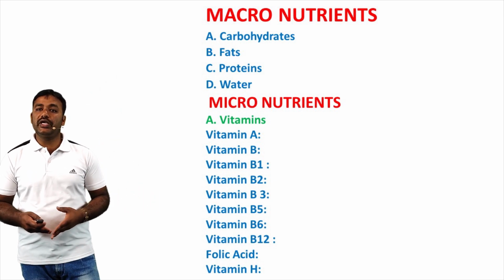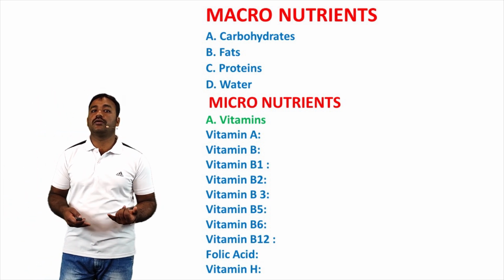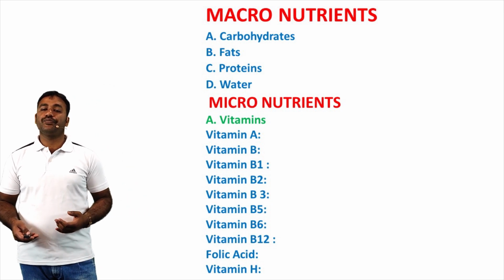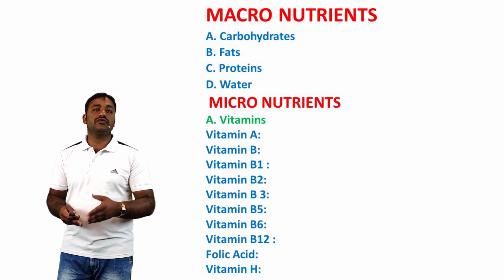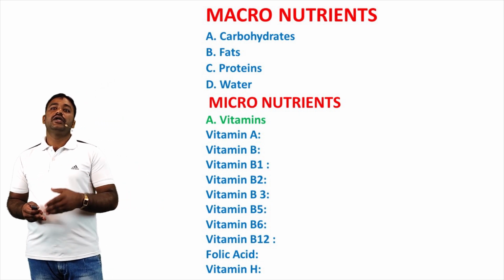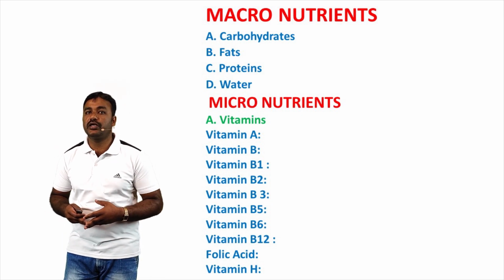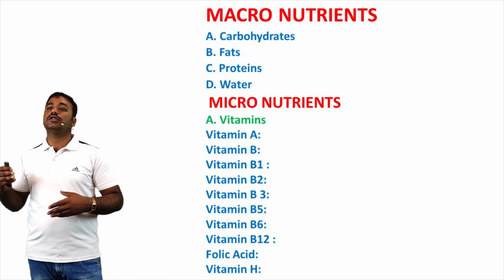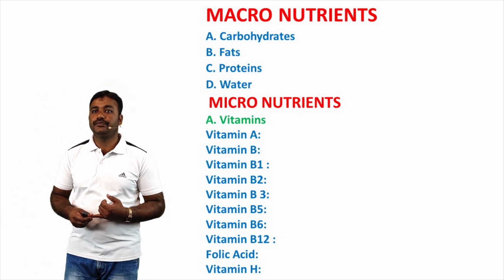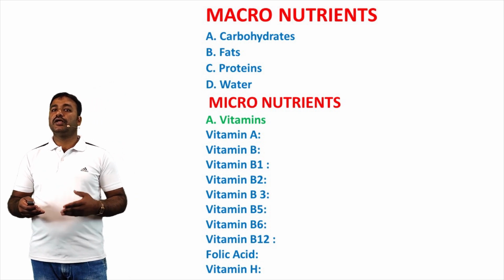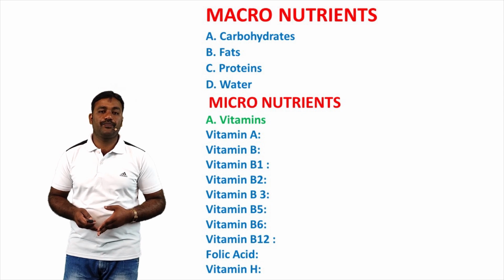Next one, vitamin B. Vitamin B is further grouped into the following parts: B1, B2, B3, B5, B6 and so on. First one, vitamin B1. It is a water soluble vitamin and a member of the vitamin B complex. It is also known as thiamine. This is concerned in a number of important metabolic processes.